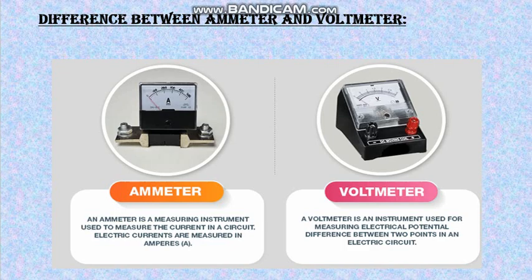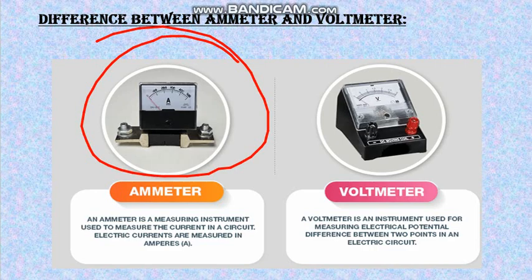The last topic of this chapter is the differences between ammeter and voltmeter. First of all, we are discussing the ammeter. What is an ammeter? It is a modified form of galvanometer which is used to measure a large amount of current. Some student is thinking, what is a galvanometer? Student, a galvanometer is a device used to measure the magnitude and direction of small currents. So, an ammeter is always placed in series with other circuit components through which the current is to be measured.